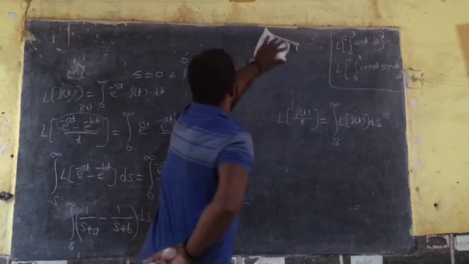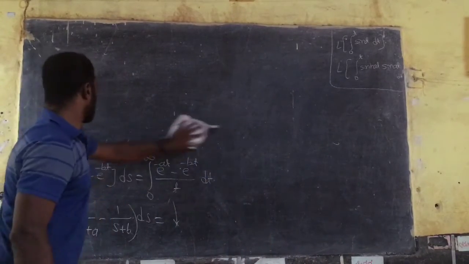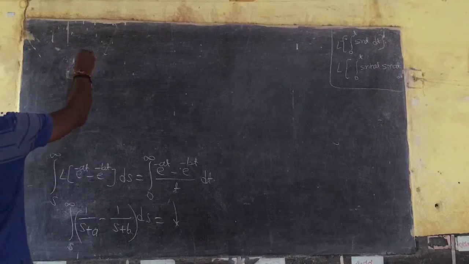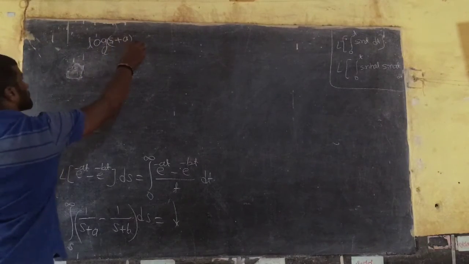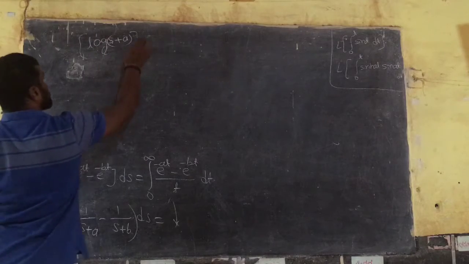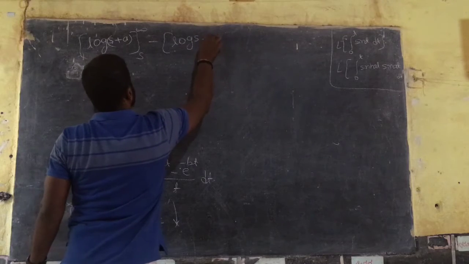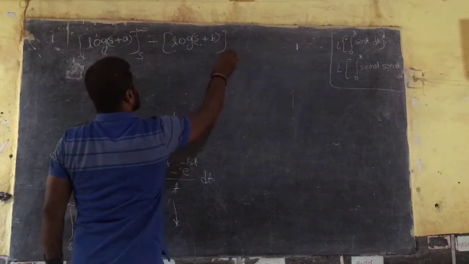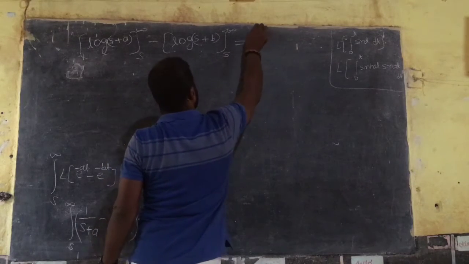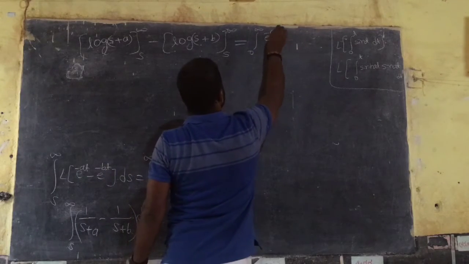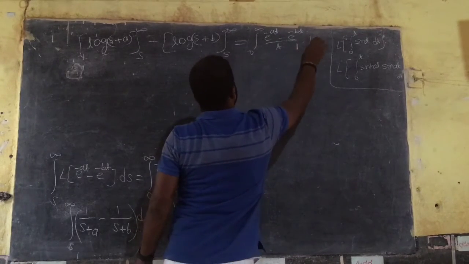After integration we get log of s plus a from s to infinity minus log of s plus b from s to infinity, which equals the integration from 0 to infinity of (e raised to minus at minus e raised to minus bt) divided by t into dt.